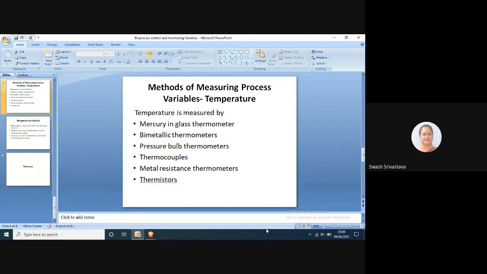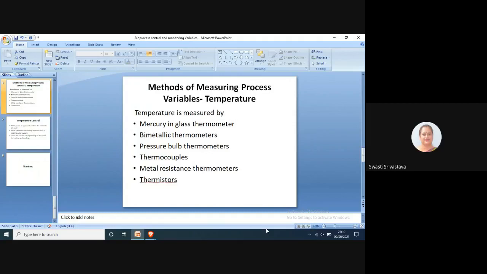Then the electrical resistance thermometers. Here the electrical resistance of the metals changes with temperature variations. This property is utilized in the design of the resistance thermometers. So the bulb of the instrument contains the resistance element, a mica framework or a ceramic framework, around which a sensing element is wound. This kind of thermometer is normally enclosed in stainless steel sheaths if it is to be used in large vessels and ancillary equipment.